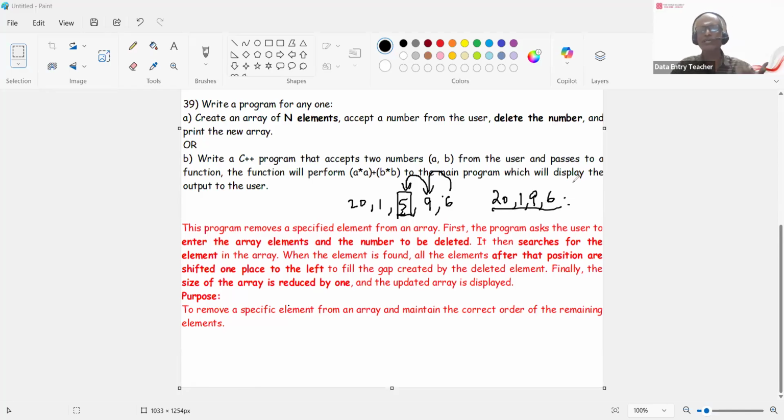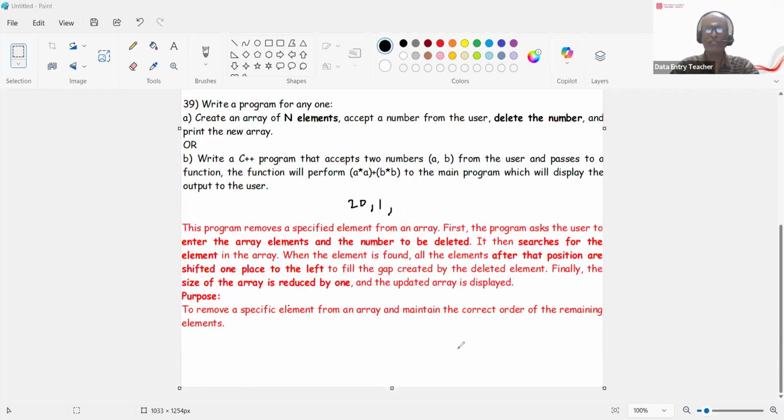Actually, this is the purpose of the program: to remove a specific element and maintain the correct order. So you're removing the element and moving the elements to the left. That is what you're doing.